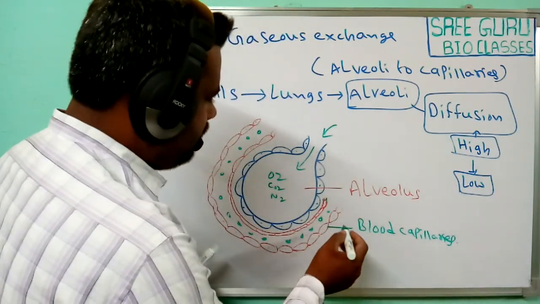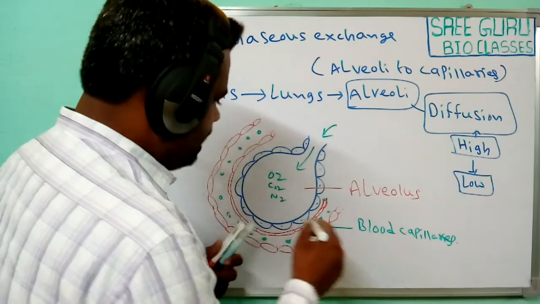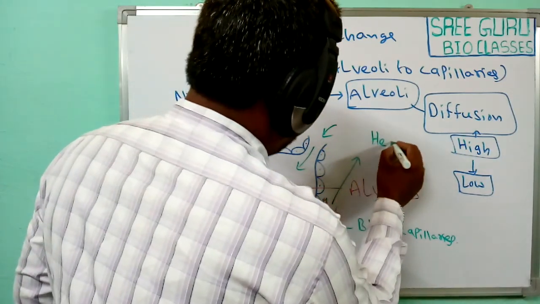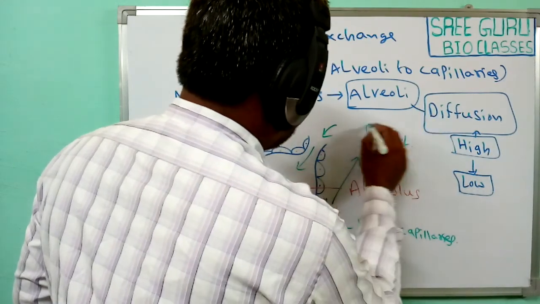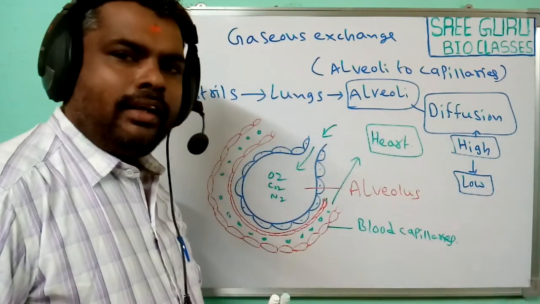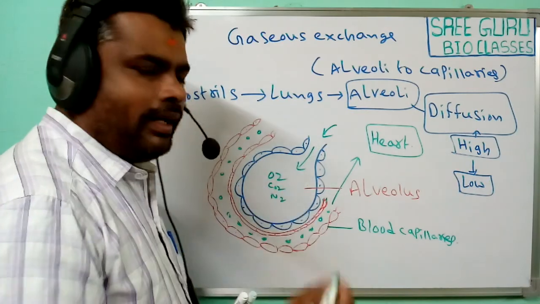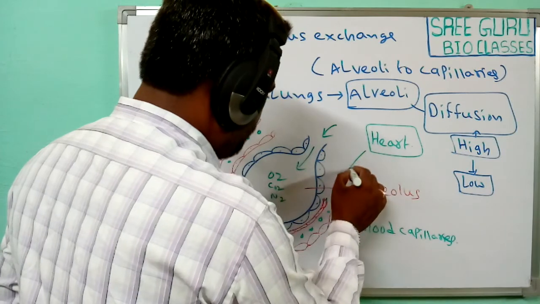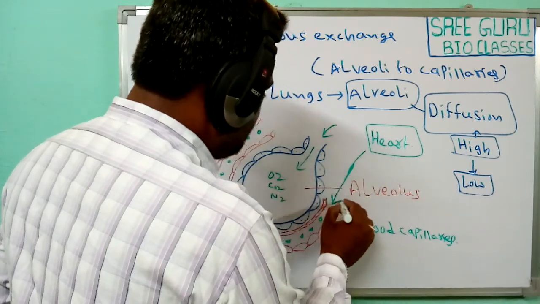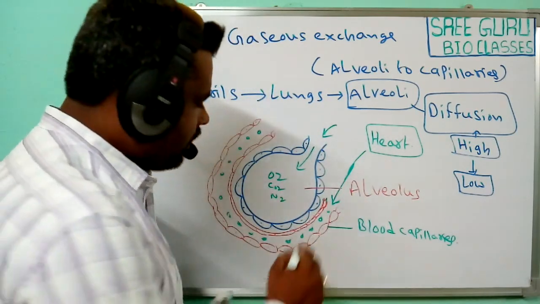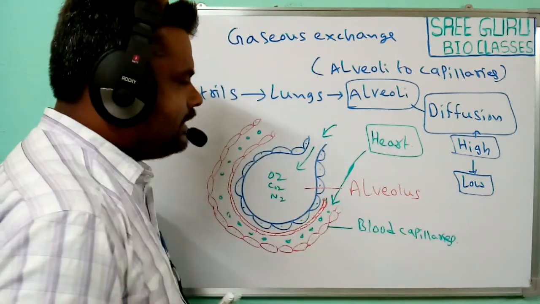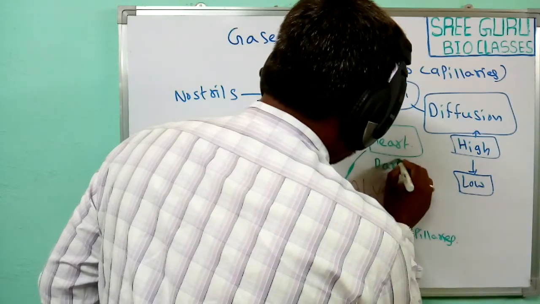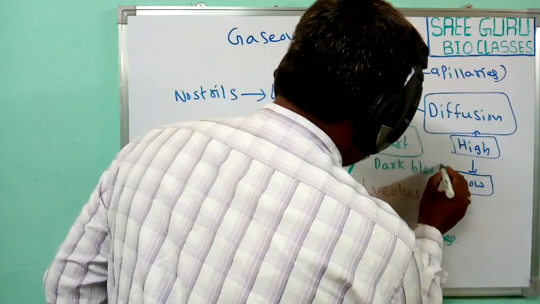Next, at the same time, the blood coming from the heart and passing through the capillaries which surround the alveolus is generally dark blood.